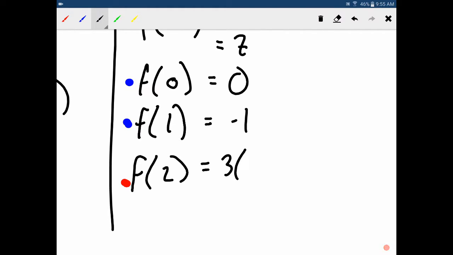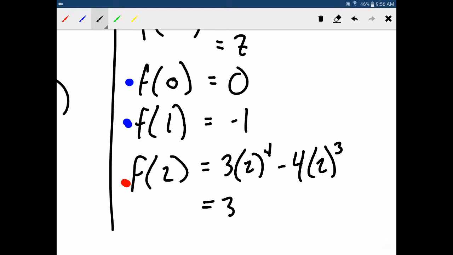the most complex anyway, minus 4 is 2 to the 3. Okay, so we get 3 times 16 minus, oh, I'm just all over the place, 4 times 8, and that'll just give us 24.